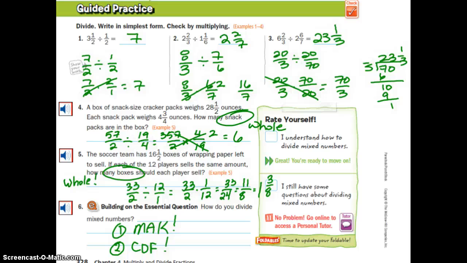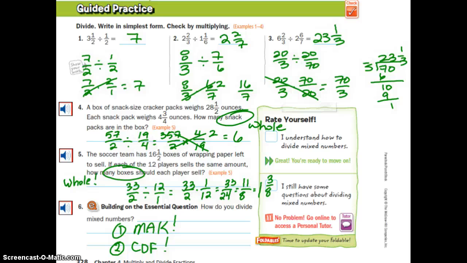I looked at problem number 4. It said how many snack packs. I knew I had to get a whole number. So again, I knew that if I had set it up wrong, I would have ended up with 1/6. It would not have made sense. So I looked at it. I knew I had to get a whole number. That's how I knew 19 had to go into 57. It went into it 3 times. 3 times 2 is 6.